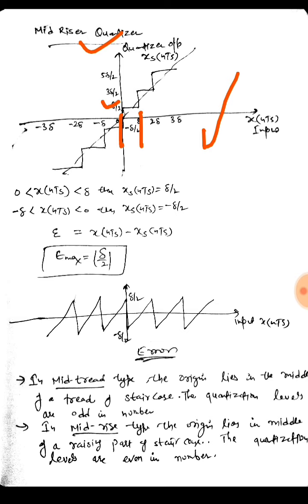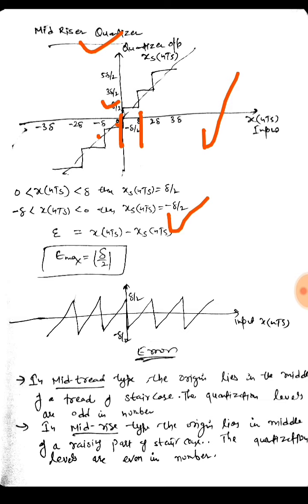And if it is from minus delta to 0, then the value would be minus delta by 2. This is how we can draw the quantized output with respect to the sampled input.